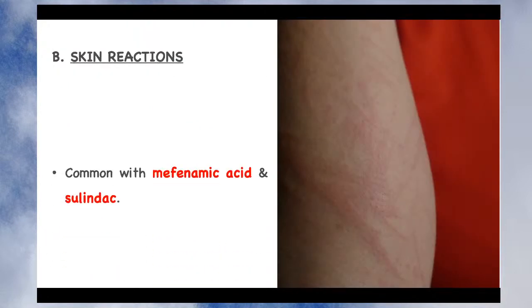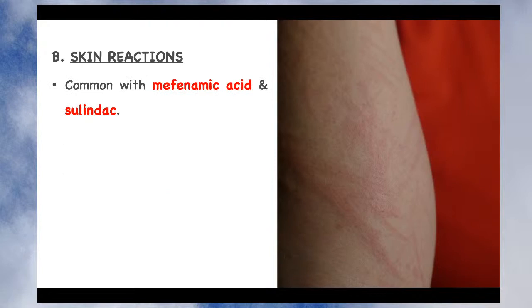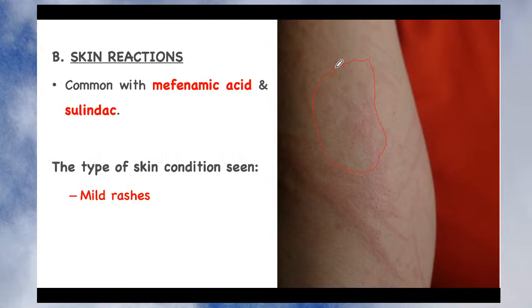Some of the NSAIDs produce skin reactions. It is not seen in every type of NSAID. It is there with a few NSAIDs like mefenamic acid and sulindac. You can see it produces red skin. So the skin becomes red or red rashes are produced on the skin, and this is not the only symptom, it comes along with urticaria. It is also seen in patients who are on treatment with mefenamic acid and sulindac.